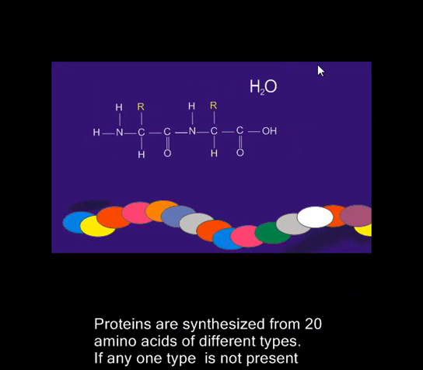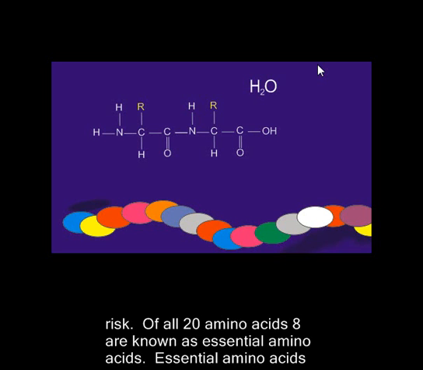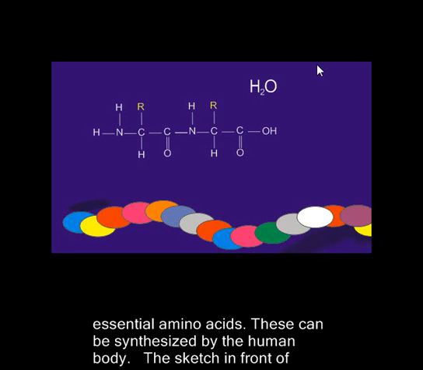If any one type is not present in sufficient quantity, vital proteins cannot be synthesized, which poses a serious health risk. Of all 20 amino acids found in human body, 8 are known as essential amino acids. Essential amino acids cannot be produced by the body and must be included in food. Other 12 are known as non-essential amino acids. These can be synthesized by the human body.